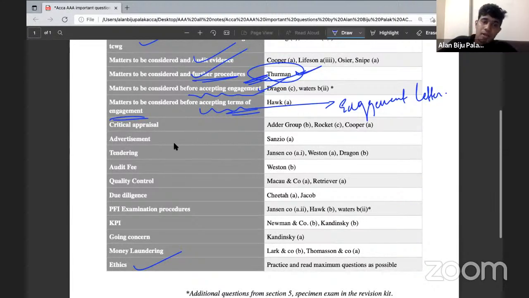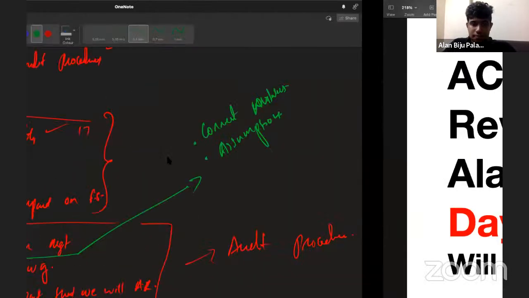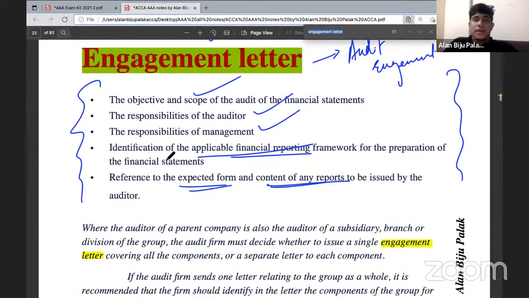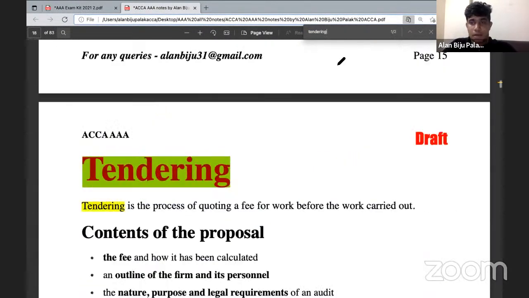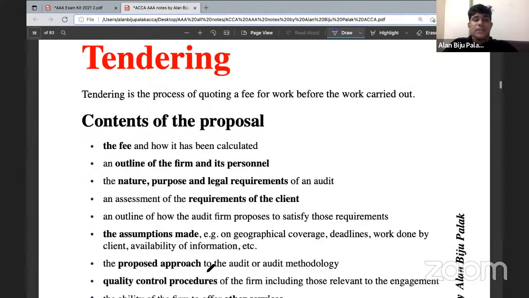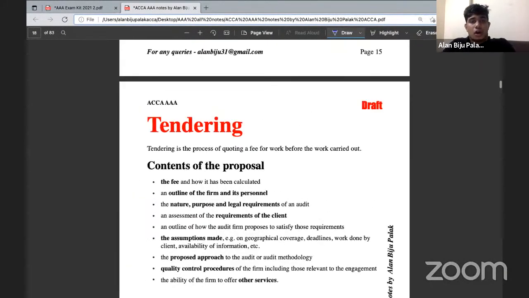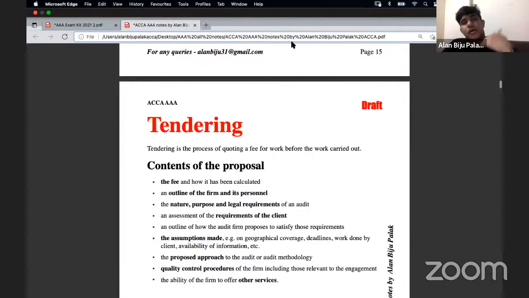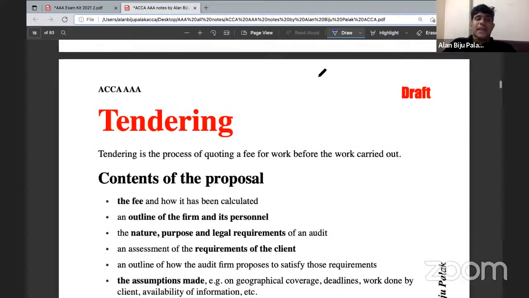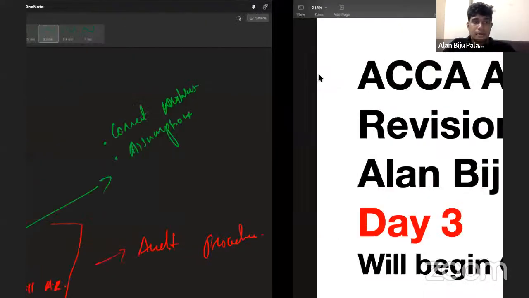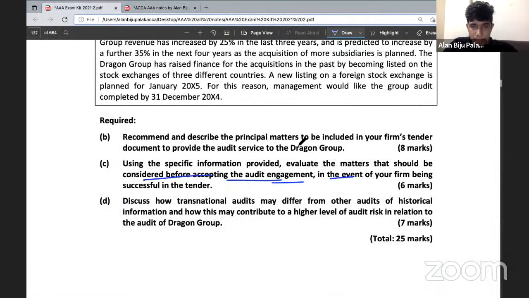Okay. Next one. Definitely we will be having a question on tendering. Well, we might have learned about tendering before. Yeah, tendering. So what do you mean by tender? So tender is basically a document which is being submitted by the auditor to the client company to get an audit engagement. So we will be getting a question like this actually.